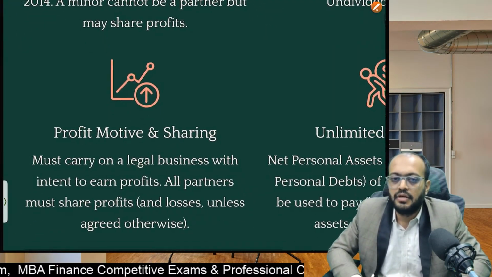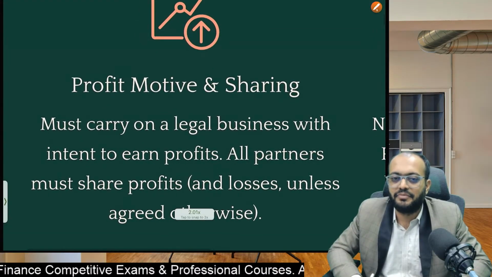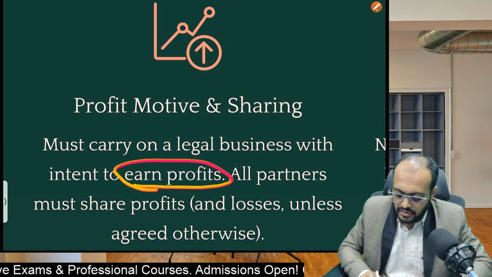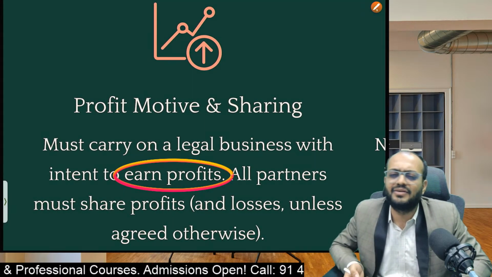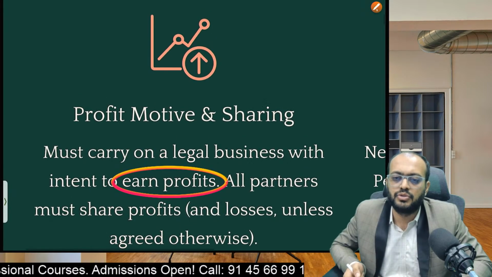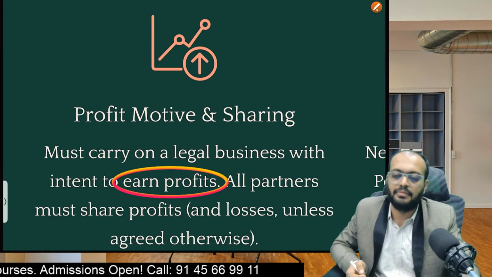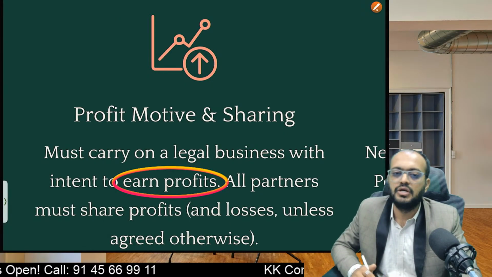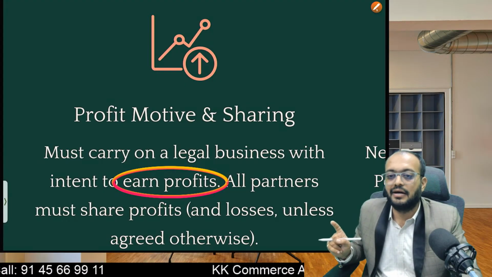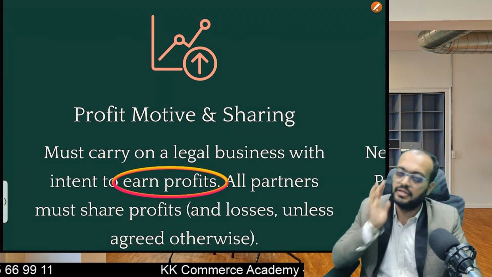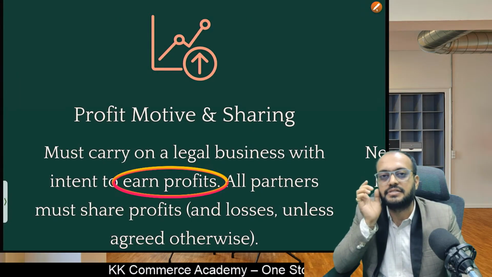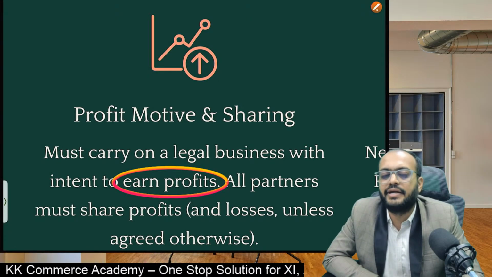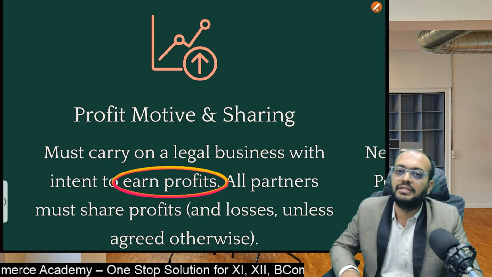Next is profit motive and sharing. So students, in a partnership firm, it must carry on a legal business with the intent to earn profit. Of course, the intention is to earn profit. We are not here to do social work. Being partners, we have to earn as much profit as possible, and whatever profit we earn, we will distribute in the agreed ratio. So all partners must share profit and losses unless agreed otherwise. In almost 99% of cases, all partners share the profit and losses in the ratio they decided. And of course, we have to earn the profit.